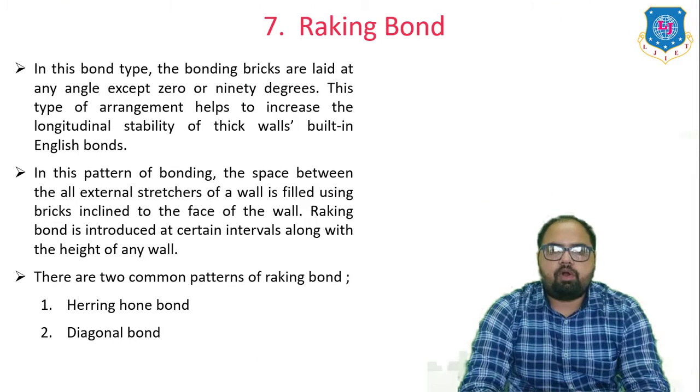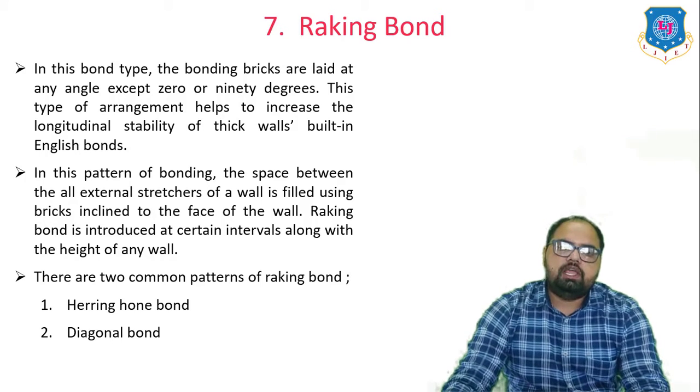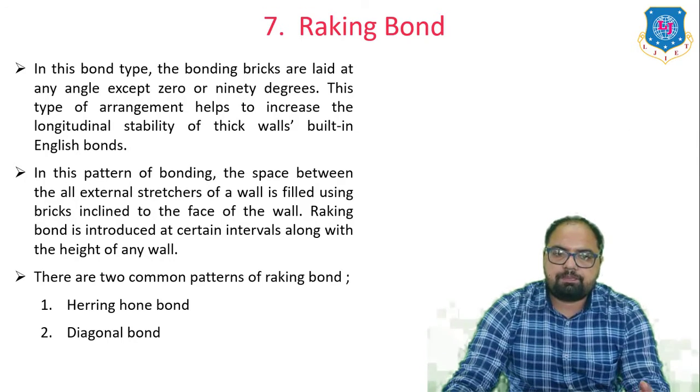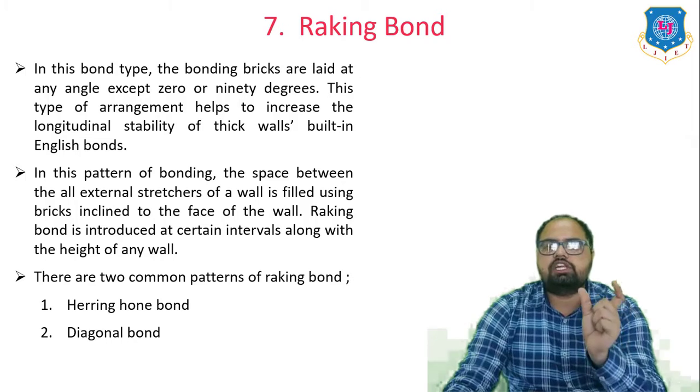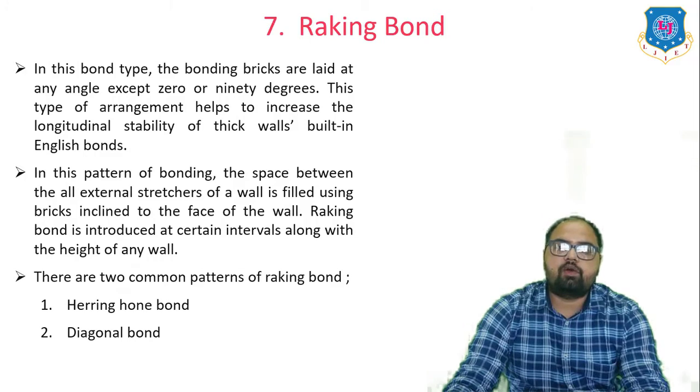In this type of bond, the bonding bricks are laid at an angle other than 0 or 90 degrees. This type of arrangement helps to increase the longitudinal stability of thick walls built in English bond. In this pattern of bonding, the space between two external stretchers of the wall is filled using bricks inclined to the face of the wall. There are two common patterns of the racking bond. First is the herringbone bond and second is the diagonal bond.